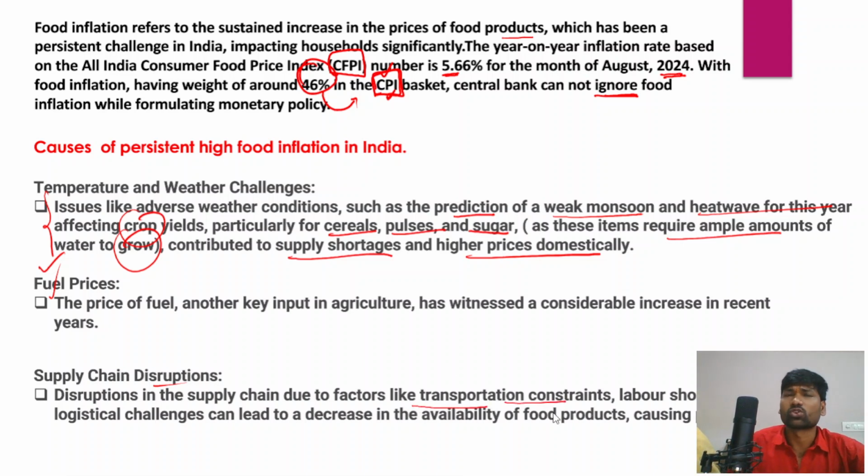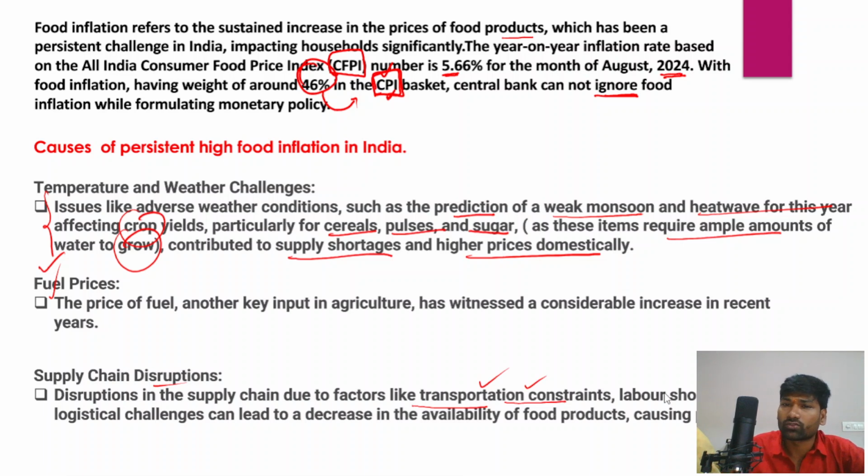Now, what are the major factors which cause supply chain disruptions with respect to food inflation, including the transportation constraints which exist? Because you need to transport vegetables and other food items from one part of the country to the other, from rural areas to urban areas. In recent times, due to different weather conditions, connectivity is being cut off, the roads are being cut off, and that has been creating transportation constraints. Even increasing fuel prices are creating transportation constraints for the farmers as well, because it would be more and more costly for the farmers to transport goods from the nearby rural areas to the urban areas or any other part of the country, and that is a cause of concern.